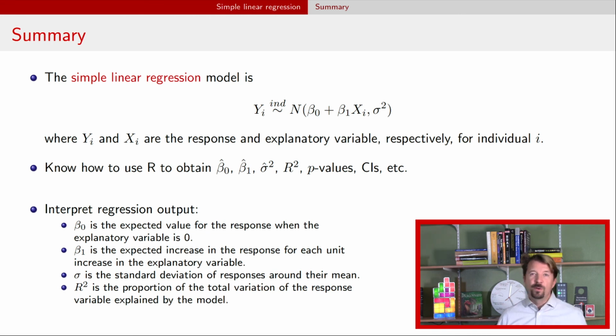All right, so I hope you keep coming over to discuss more regression. We're going to move on in future videos to talk about what happens when you have more than one explanatory variable, what happens when you have categorical explanatory variables, what if you don't really want a linear relationship between your explanatory variable and your response. So, hope to catch you in those future videos.